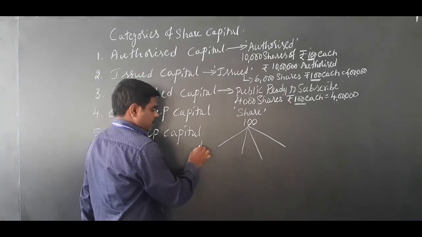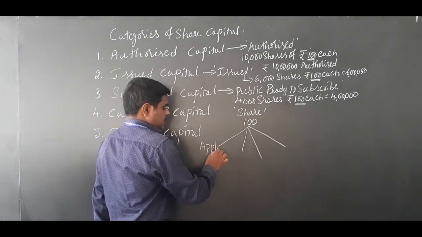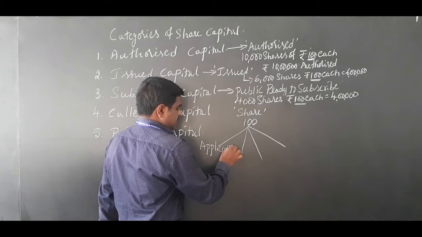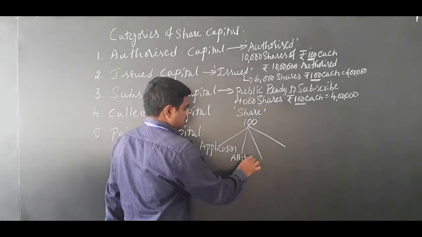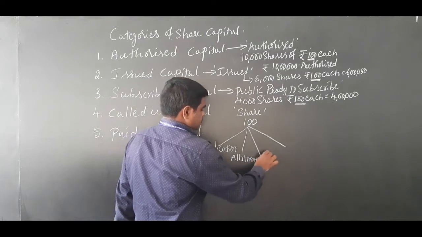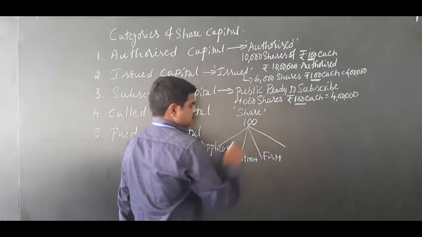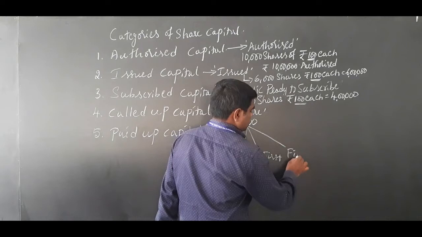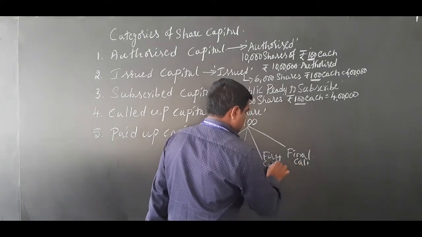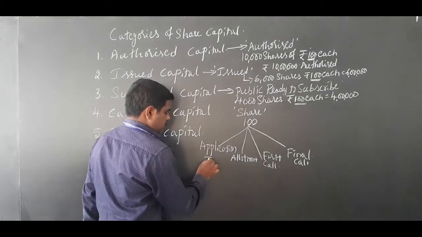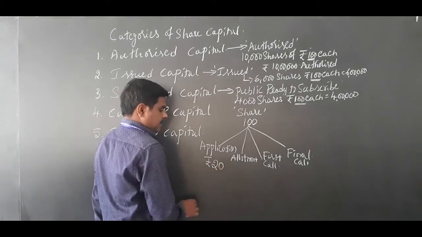Okay. What do they do? The company has 100 rupees, and they are going to split it like this: application, next allotment, next installment is called first call, and next installment is called final call. Application, let me take for example 20 rupees.